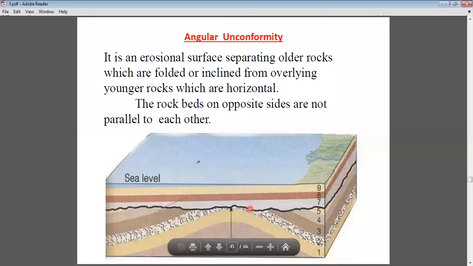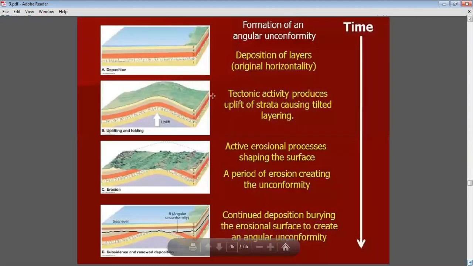Okay, now how are these unconformities formed? I will show you here. First, only horizontal rocks were present at the initial stage.